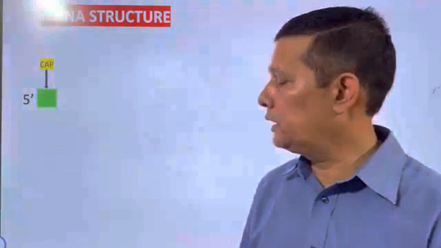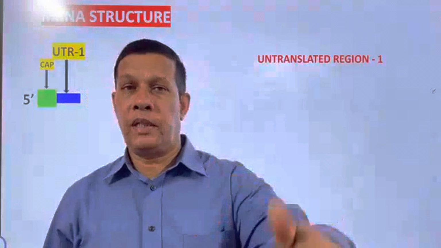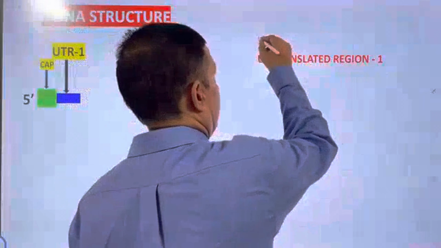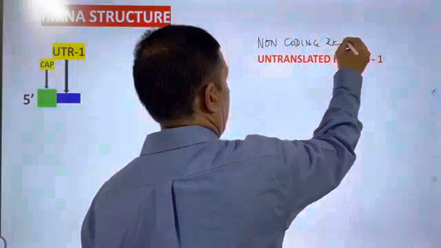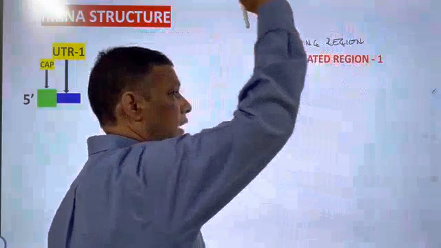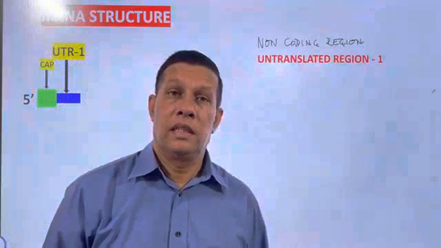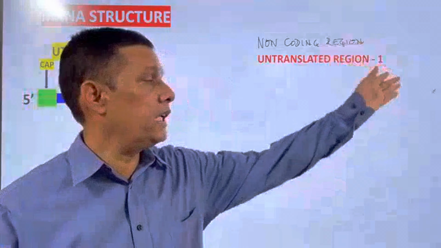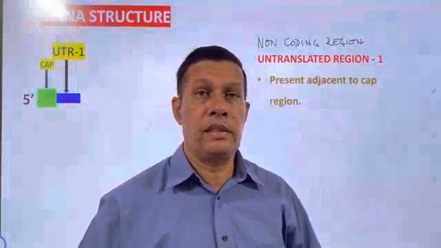Next to the cap region, the region is called the untranslated region. The region present adjacent to the cap region is the untranslated region. The untranslated region is also called a non-coding region. In mRNA, two untranslated regions are present, one at the beginning and another at the end of the mRNA.